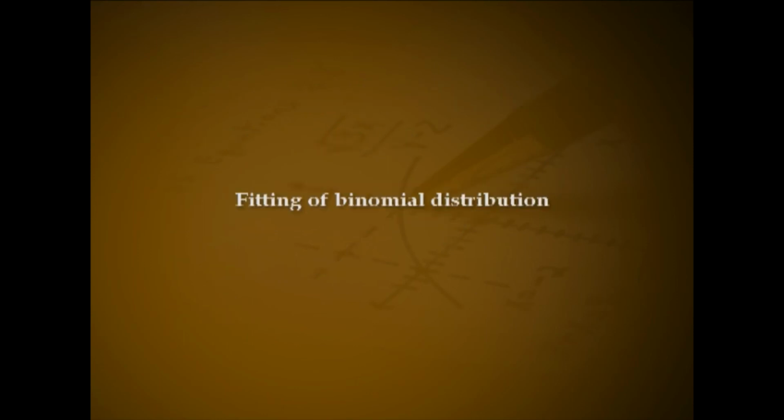Fitting of binomial distribution. The process of estimating the most appropriate values of the parameters of a distribution from the given observations and writing down the PMF or PDF of the distribution is known as the fitting of a distribution. In the case of fitting of binomial distribution, one has to estimate the values of n and p. n can be determined from the maximum possible value of the random variable given in the data. The estimation of p can be done by equating the mean of the given data to the mean of the random variable, which is np.